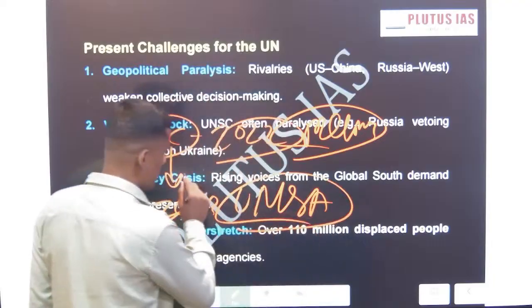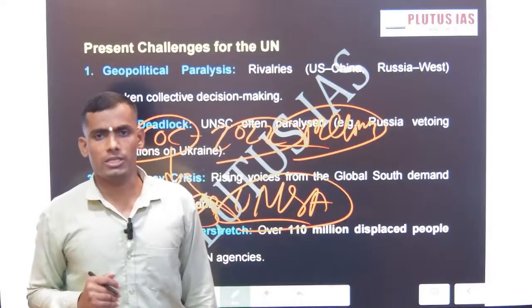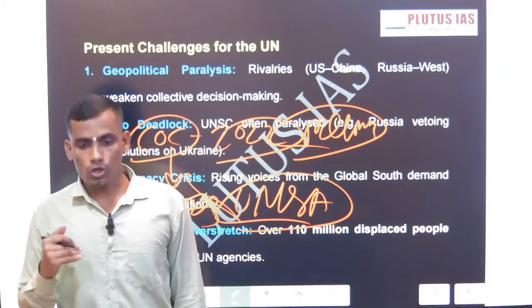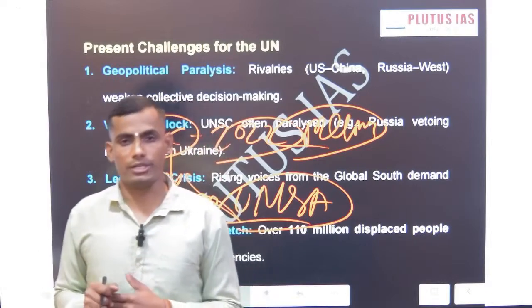Every country nominates its representatives, and this committee cross-checks the credibility of the particular representative.